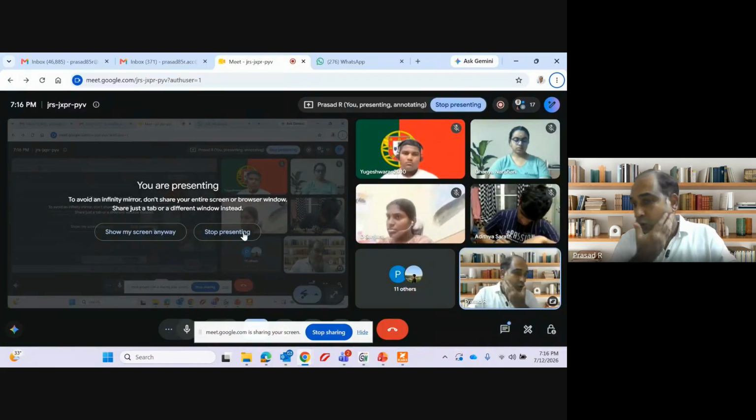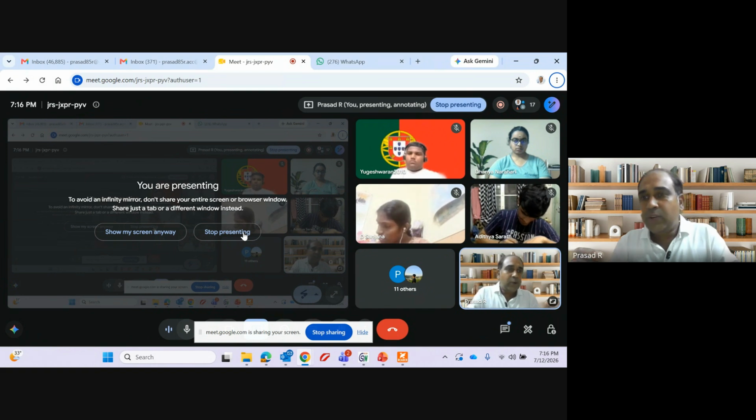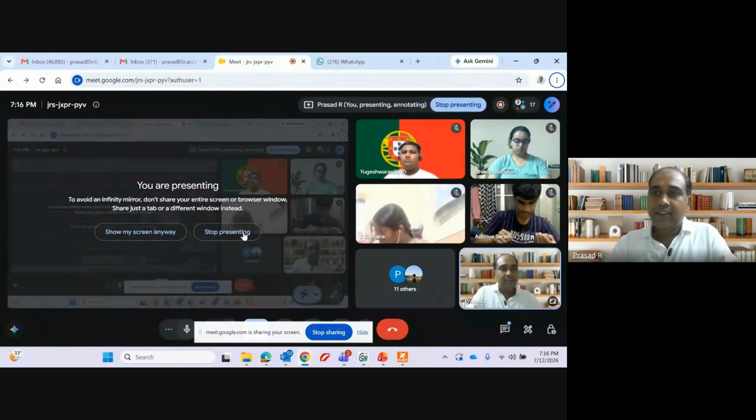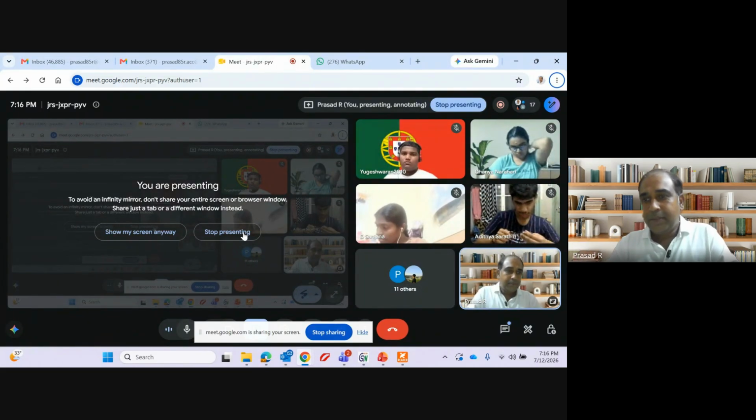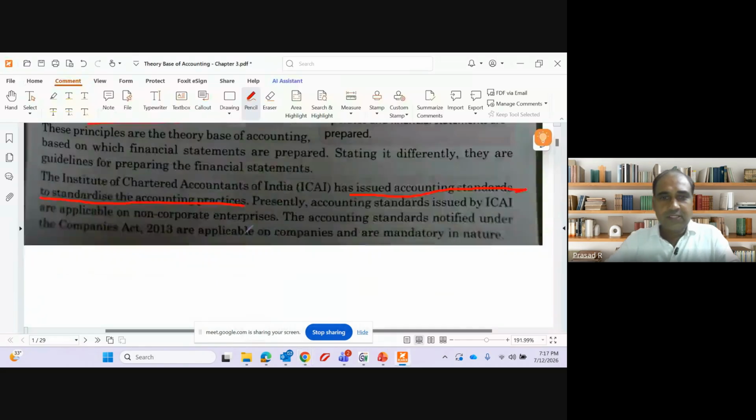Why have they issued accounting standards? They have issued them so that everyone who does the accounting for fixed assets follows the accounting standards. That means everyone will be following a particular standard based on which accounting has to be done. There are close to 32 standards they have given on multiple topics. Clear? So those things are not relevant to you.